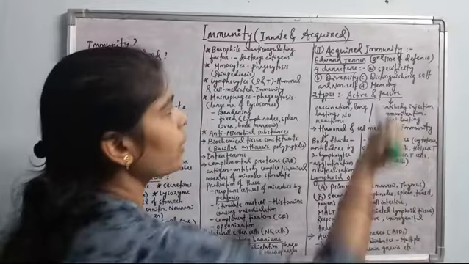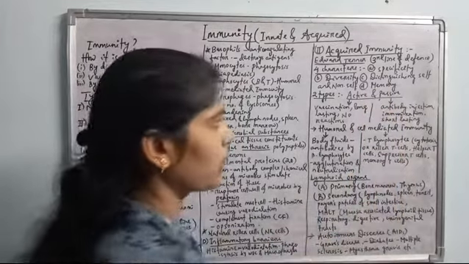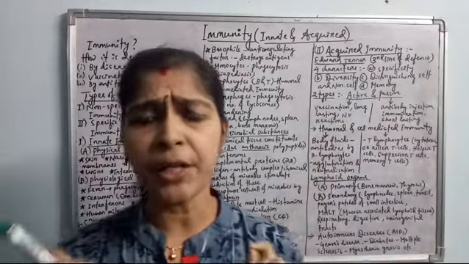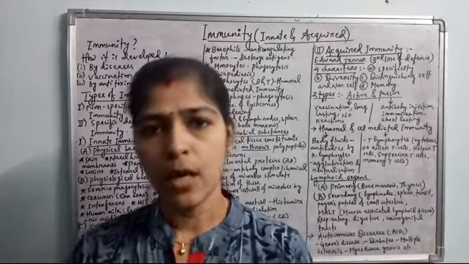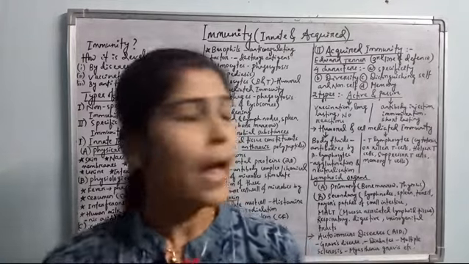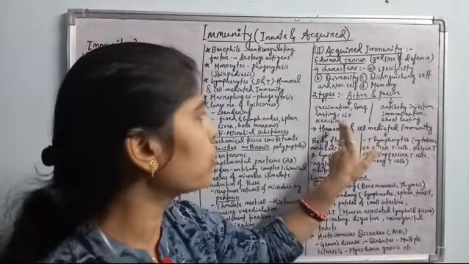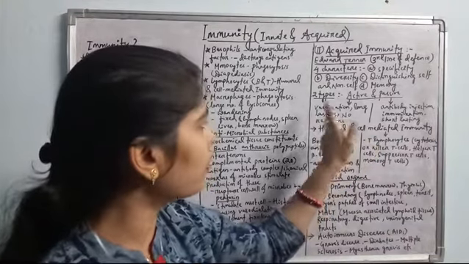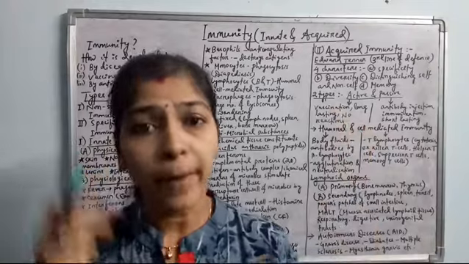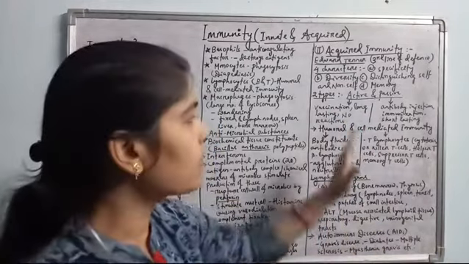Then come to the acquired immunity types. It is of two different types: active acquired immunity and passive acquired immunity. Active acquired immunity is gained by vaccination. By taking attenuated, weak or heat-killed microbes causing a particular disease, we can prevent the infection throughout our life, and it is long-lasting, and there will be no reactions. Little amount of reactions are there in certain cases of vaccination. This is active acquired immunity. Directly we are taking the pathogen which is causing the disease. So it is the active acquired immunity, and it is long lasting.